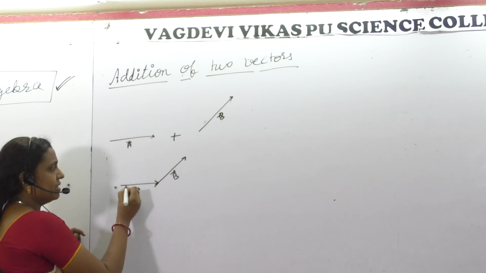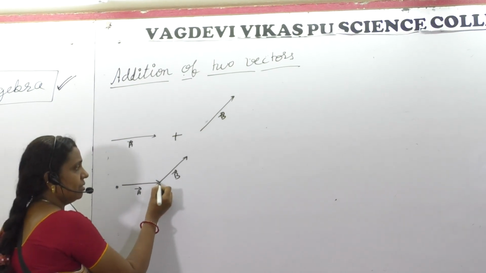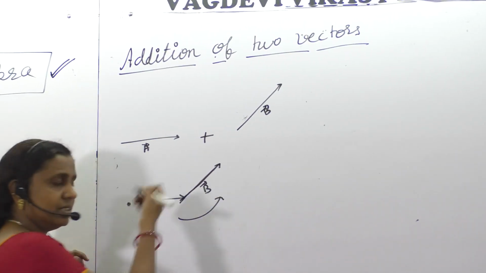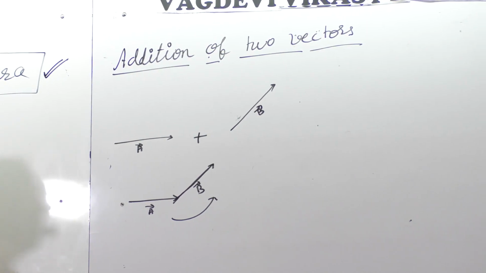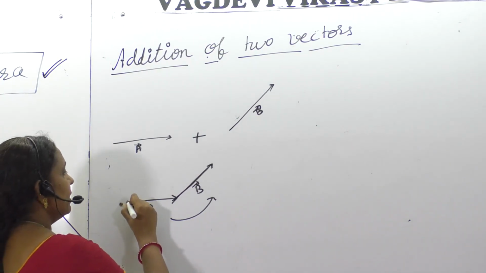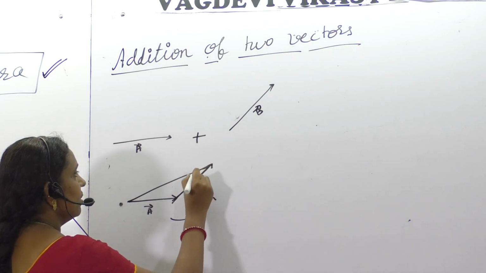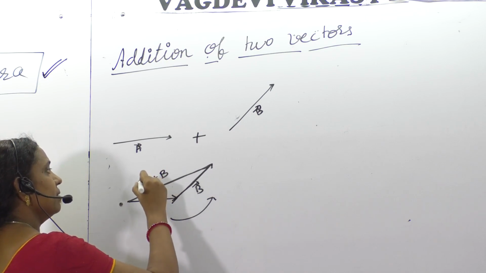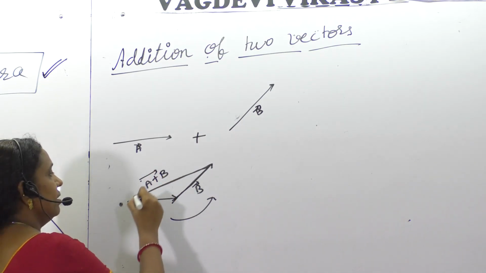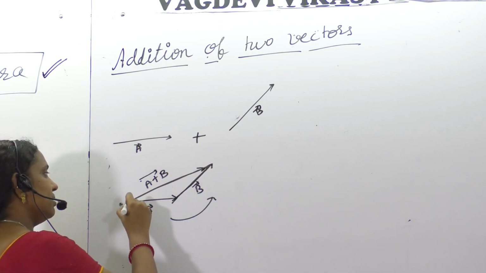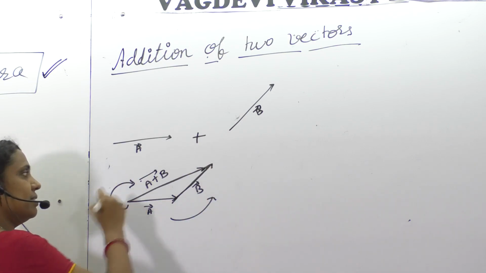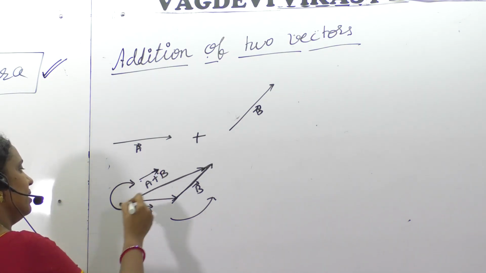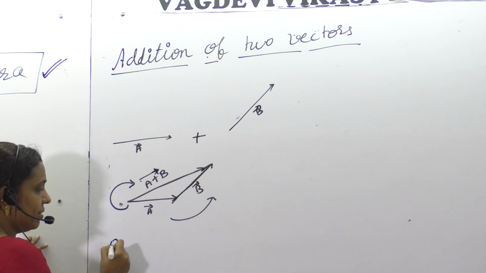In which direction are we traversing? From here to here, again from here to here. The direction is in this way. Next, the resultant vector is said to be A plus B vector.